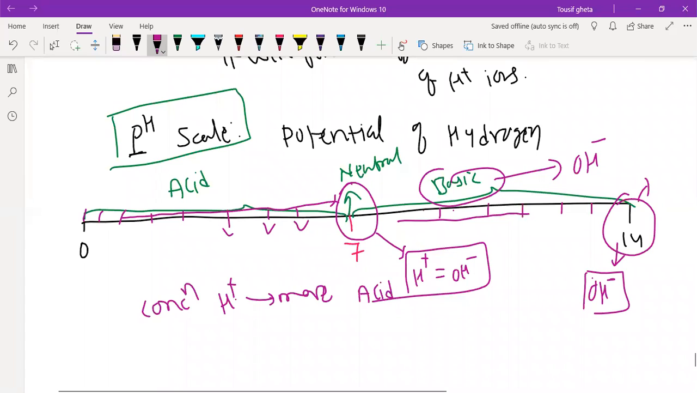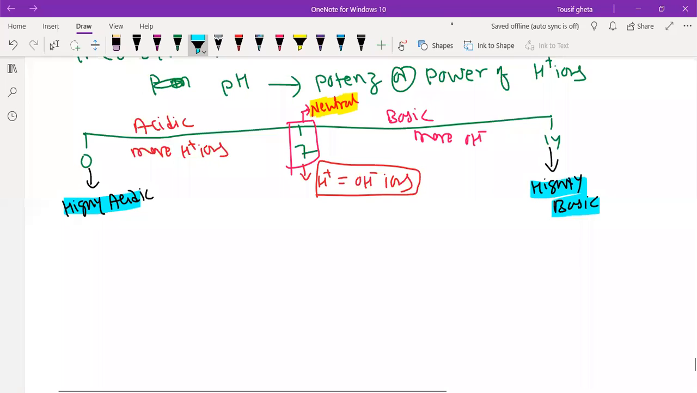In the acidic cases, 1 contains the most H plus ions, 2 a little less, 3 less, 4 less, 5 less, 6 less, and 7 still less, and at 7 the H plus and OH minus ions are equal. pH means power of hydrogen.